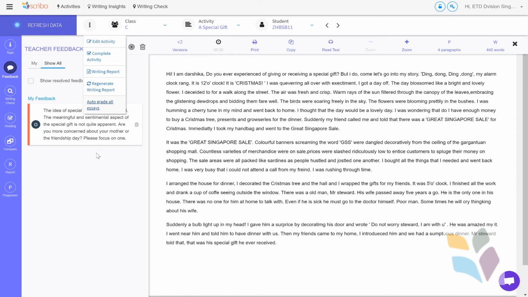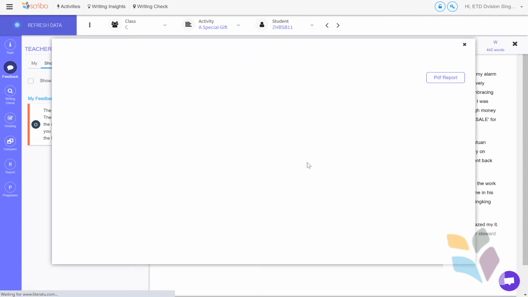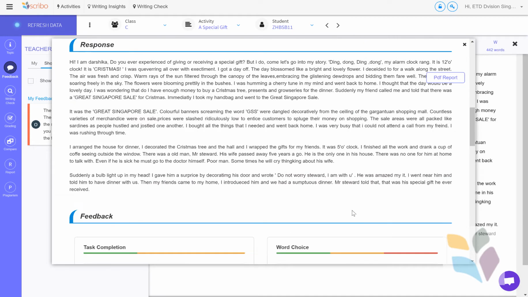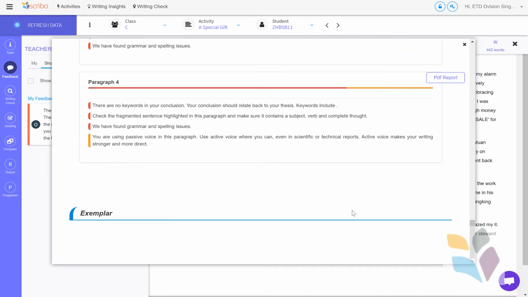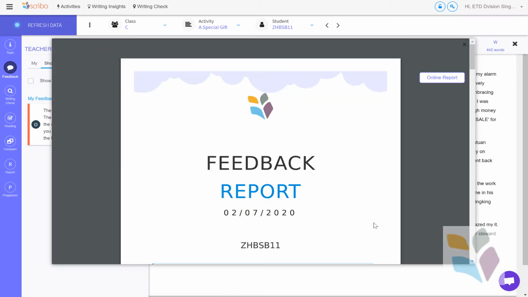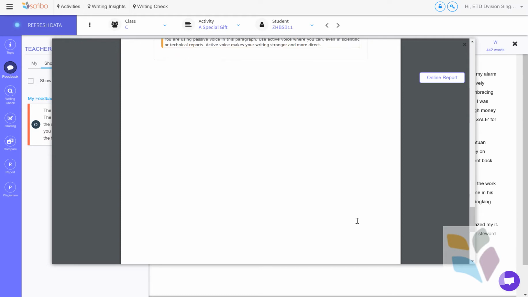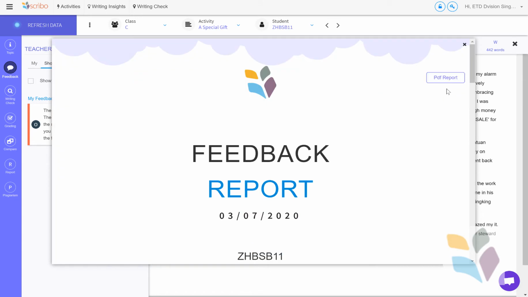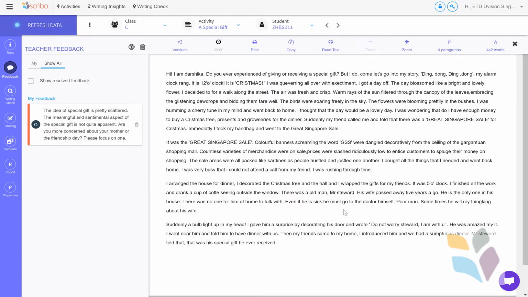So that's there. Other things that we've got in the system is printing reports. This is a new button in here. You can print the PDF report or the feedback report the student gets. If the writing check needs to be updated, it does a quick update there, but it prints out the writing report or the feedback report the students got from Scribo on the student side, and now that has a full export to PDF, so you can save that as part of a portfolio or whatever you like to do. So that's how that works. You go back to the online report and you close it out, and that's all in place.